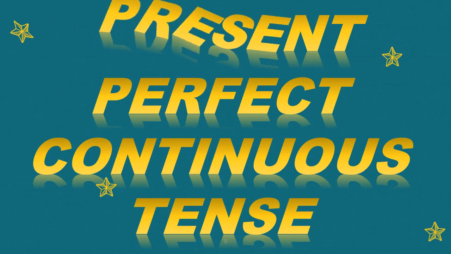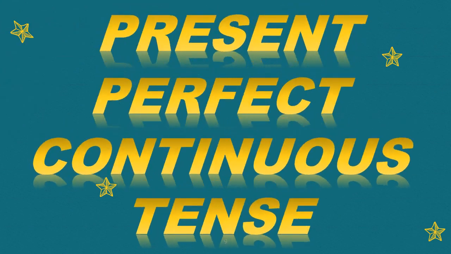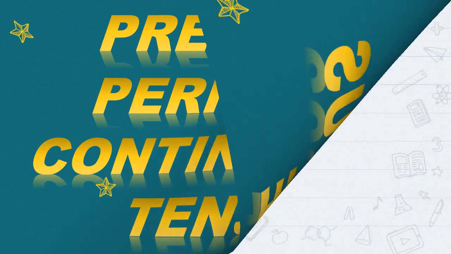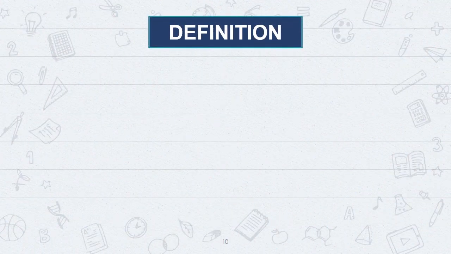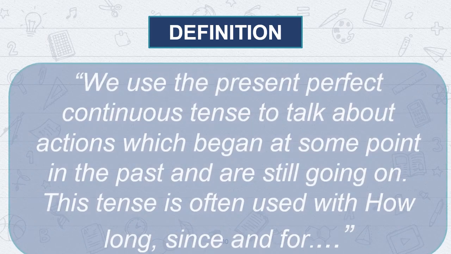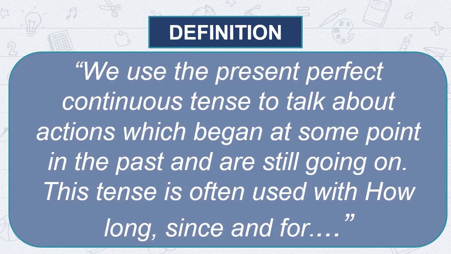First of all, we shall begin with present perfect continuous tense. Students, I shall tell you the definition of present perfect continuous tense. We use the present perfect continuous tense to talk about actions which began at some point in the past and are still going on. This tense is often used with how long, since and for.